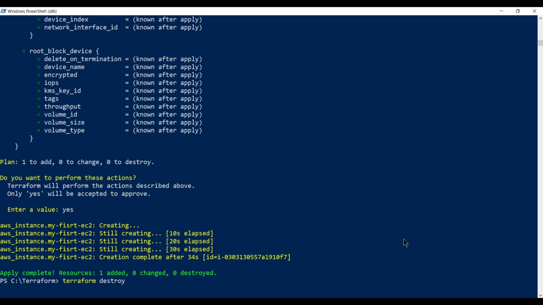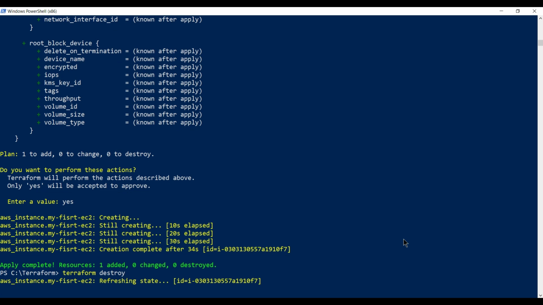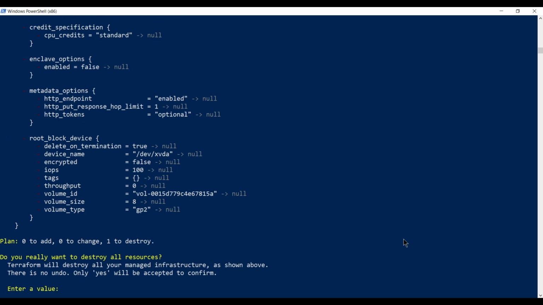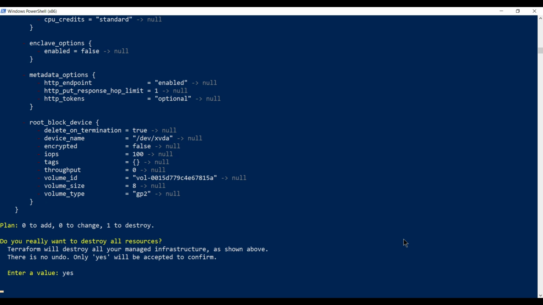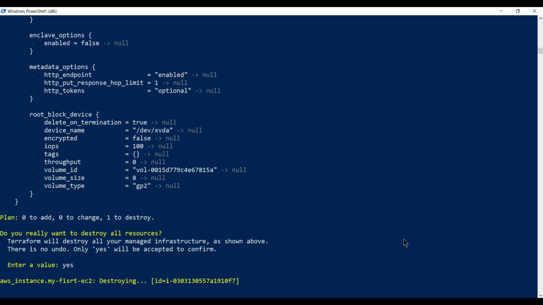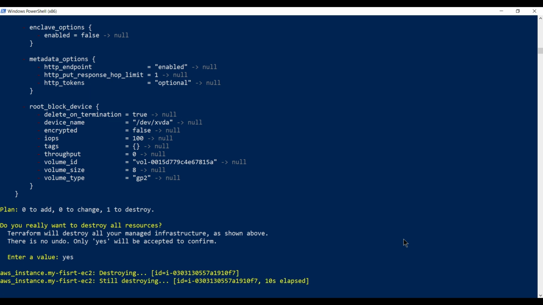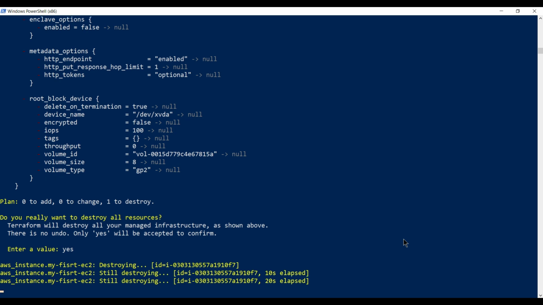Because this instance is managed by Terraform, we can handle everything through Terraform, and it knows which resources are managed by it. It will delete or make an impact only on that particular instance. If you have other instances that were not created by Terraform, it will not impact those particular resources. It will only create or destroy the resources managed by Terraform. This is the beauty of Terraform.